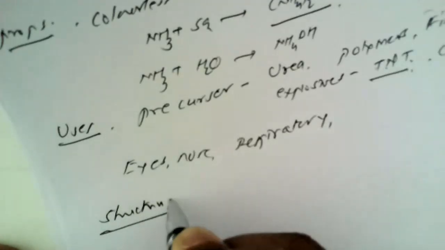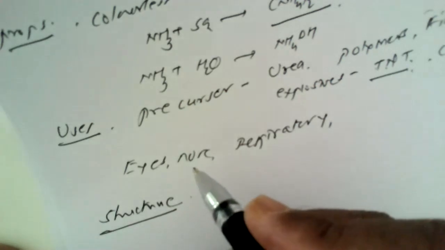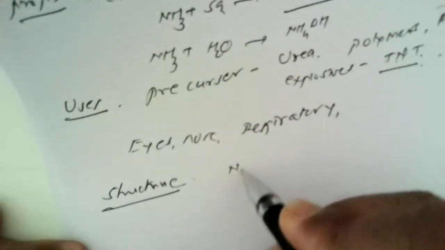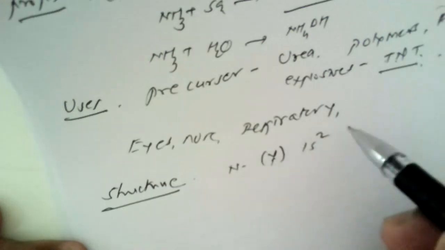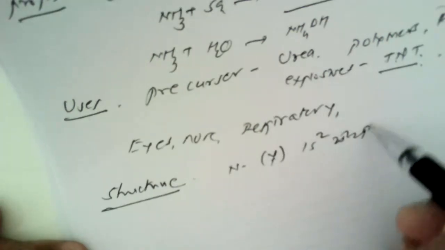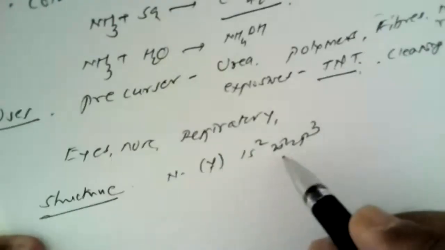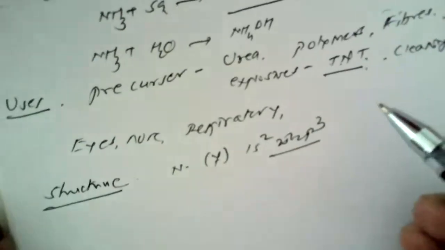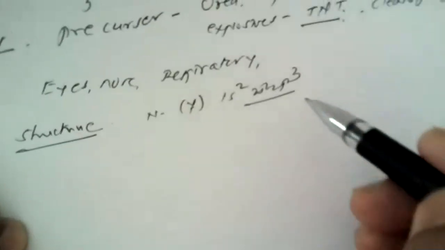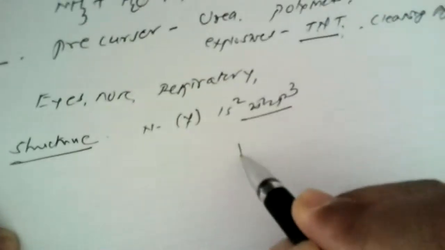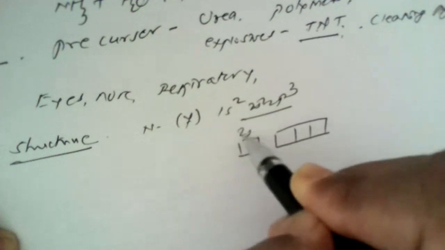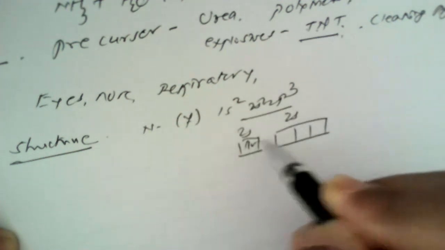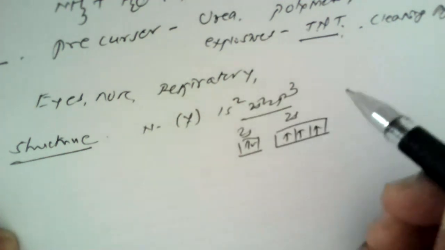The structure is very simple to understand. As we know, nitrogen has atomic number 7, electronic configuration 1s2, 2s2, and 2p3. As we know, nitrogen has 5 valence electrons. To show this in the form of a box diagram, this is 2s2 and this is 2p3.